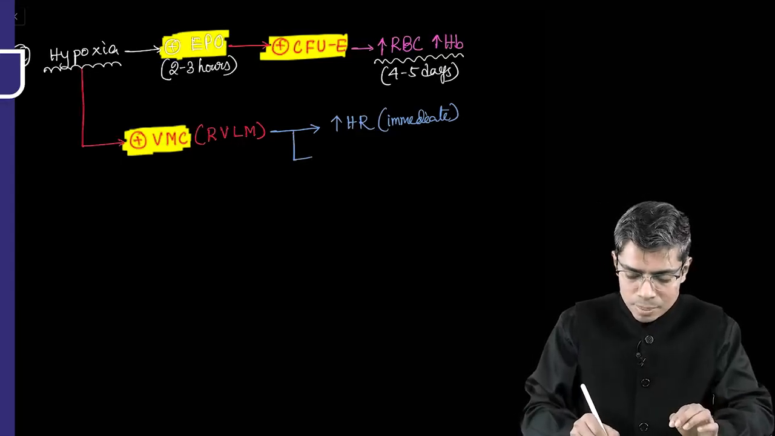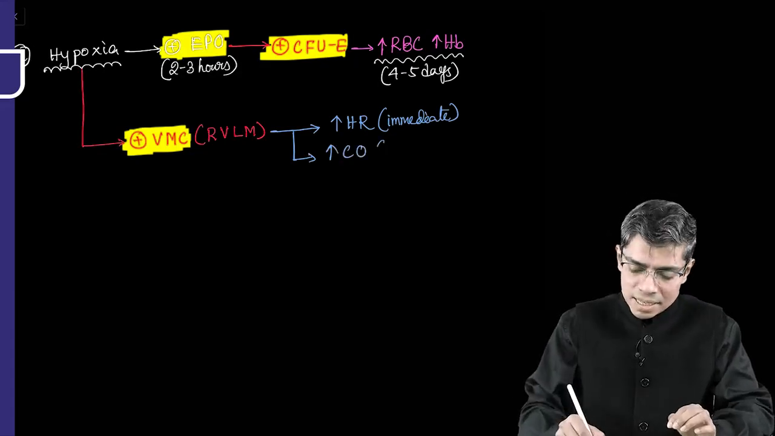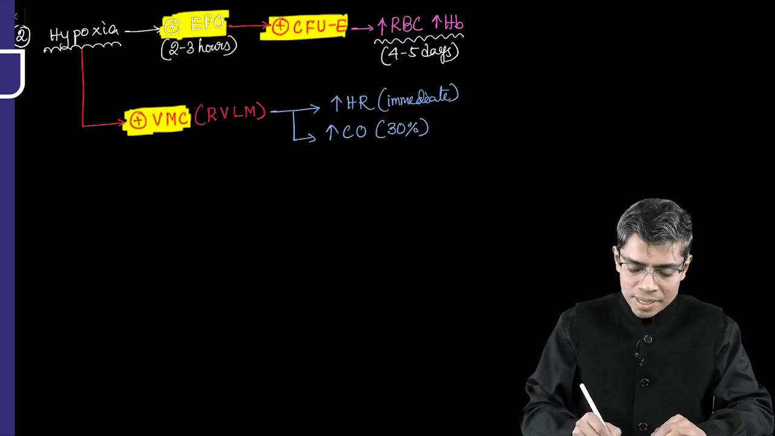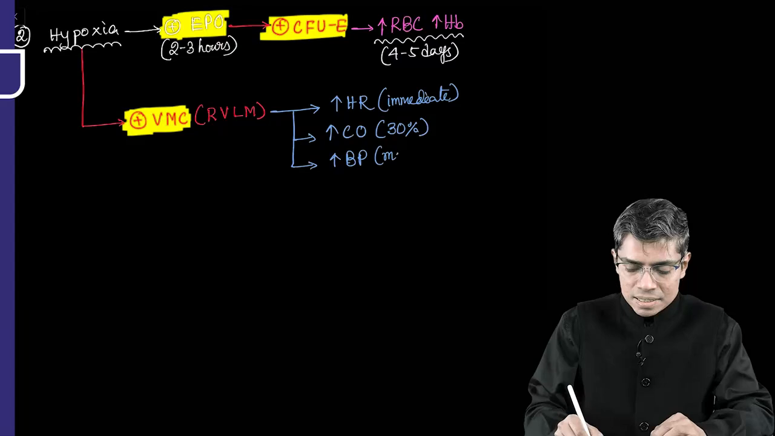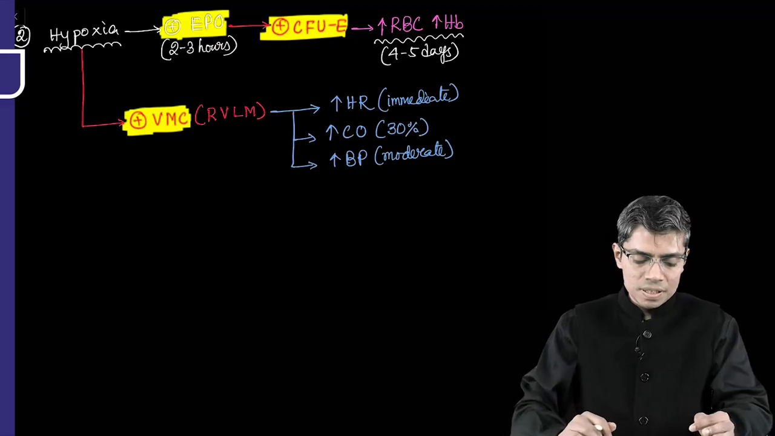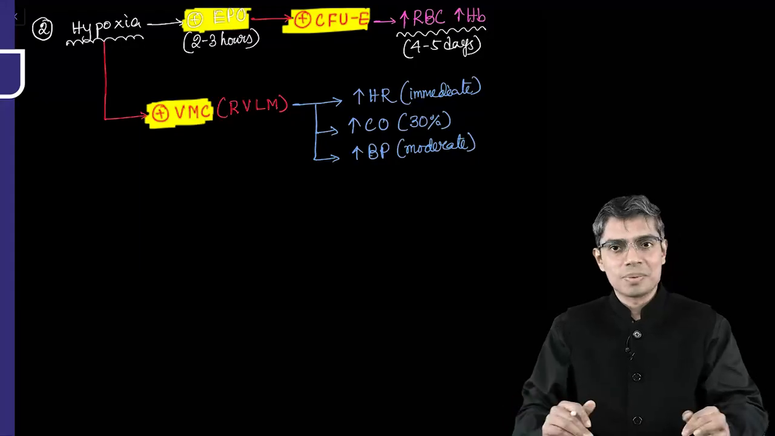Not only that, the sympathetic system will also increase the cardiac output of the person, and it is said that the cardiac output increment can be seen up to 30% of the normal, more than 30% of the normal. And because the cardiac output is increasing, the blood pressure of the person will also rise, and it is said that there will be a moderate increase in blood pressure in high altitude when the person is developing acclimatization, right? So this is the adjustment which is happening in the cardiovascular system that you have to remember.